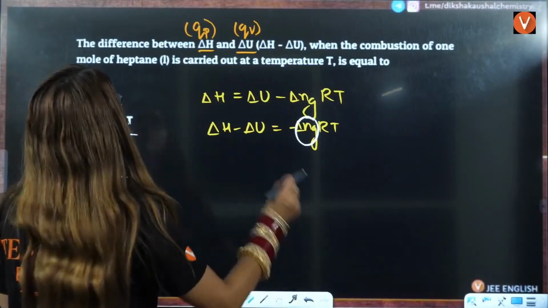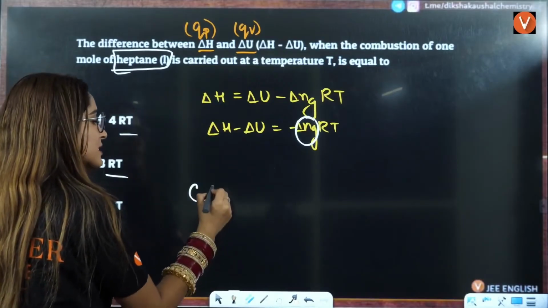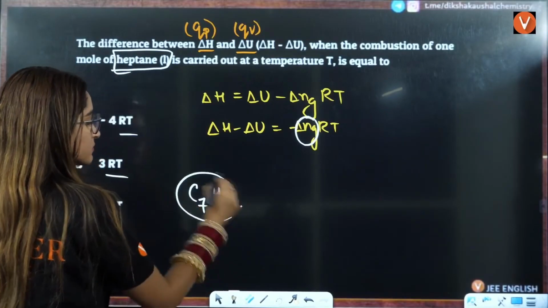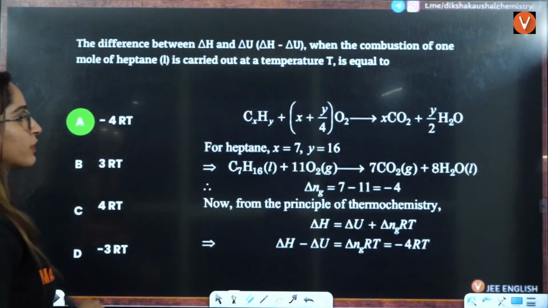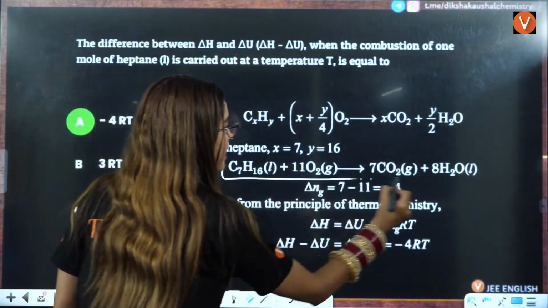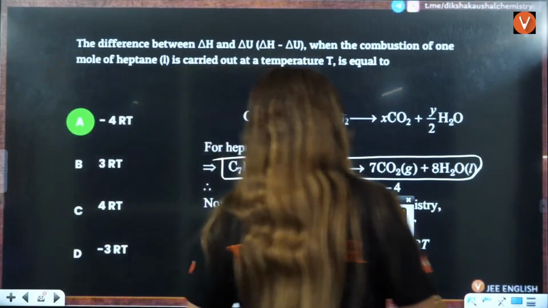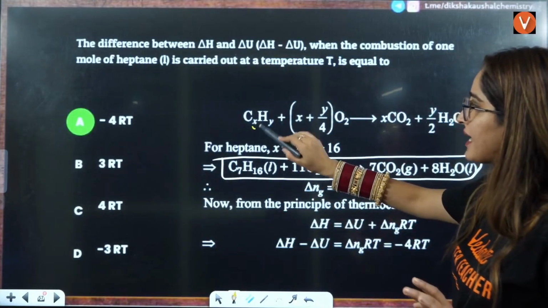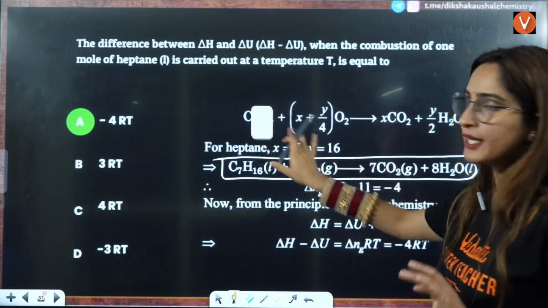They have given you combustion of 1 mole of heptane. So heptane is C7H16 plus 11 O2. This is what you have to do. This is the reaction. Now, if you want to learn the direct method, whenever you have CxHy, you add x plus y by 4 of oxygen, that is for alkane.